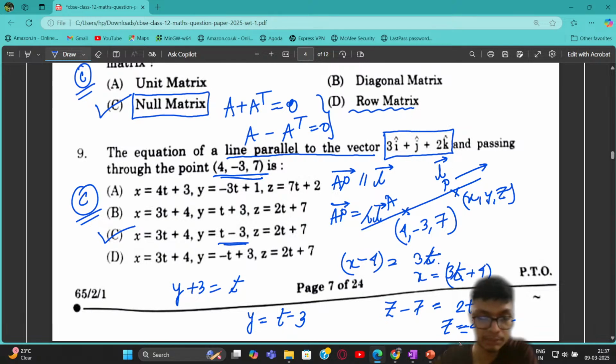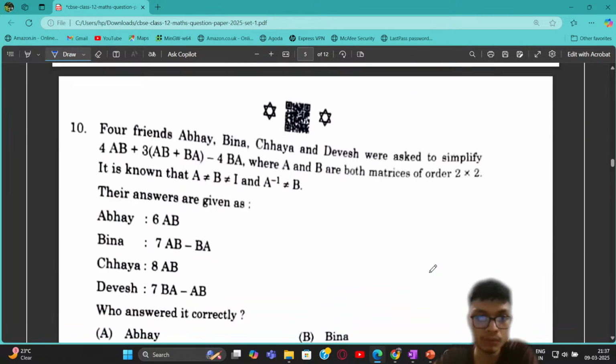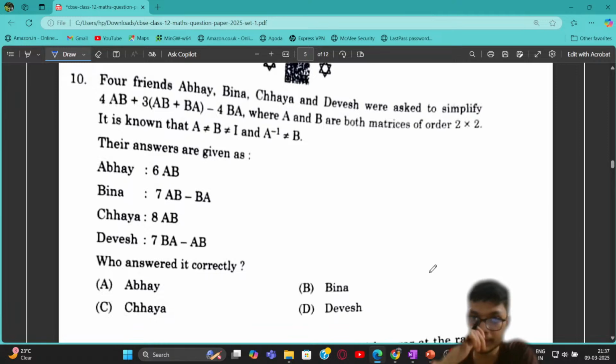Okay, so let's move to the next problem then. So with this, let's move to the 10th problem. Now this problem is going to be a little bit tricky, but it's not that tricky. It's having the question that is written in sometimes a different way, right?